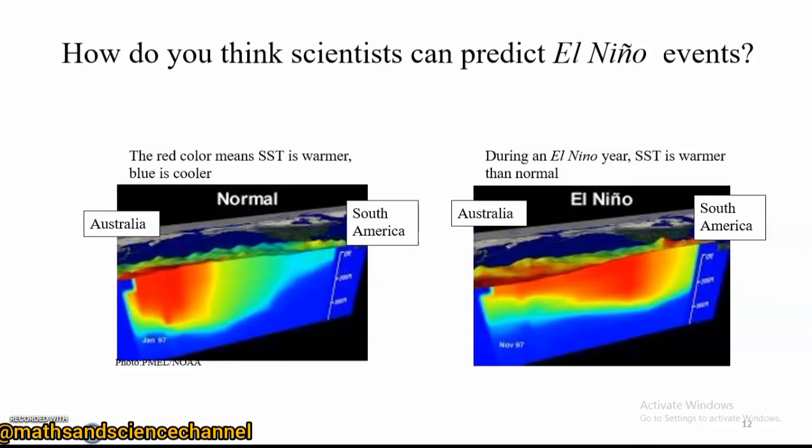Realize that in the normal conditions, the colder conditions are taking place at South America, which is the Eastern Pacific, and the warm conditions are taking place at the Western Pacific, which is Australia.